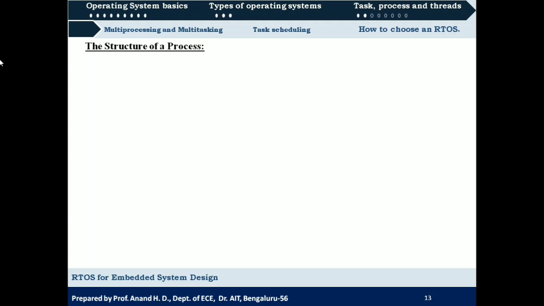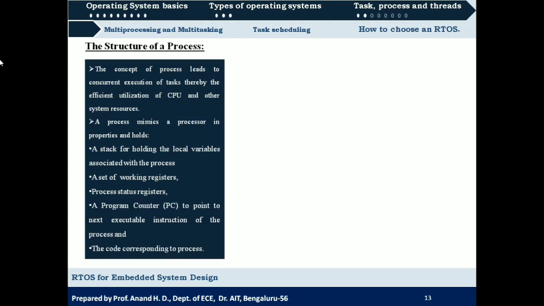Next we shall see the structure of a process. The concept of process leads to concurrent execution of tasks, thereby the efficient utilization of CPU and other system resources. So what is the necessity of dividing a program into a number of tasks or processes? Through this we can achieve effective utilization of the CPU and other system resources.